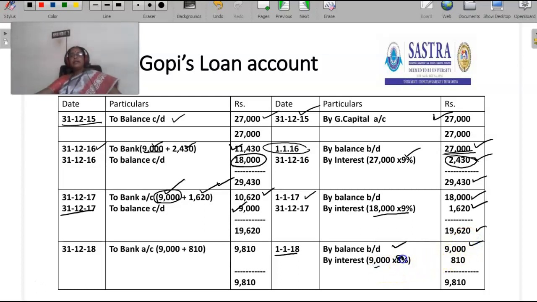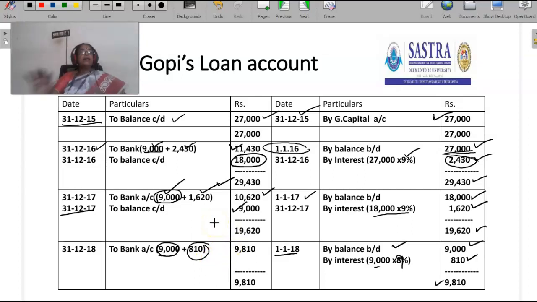Interest 9%. 9,000 into 9% is 810. So the total is 9,810. They settled. The equal installment amount is 9,000. 810 is interest. So 9,810 is settled by the firm. So this is the style to prepare Gopi's loan account.